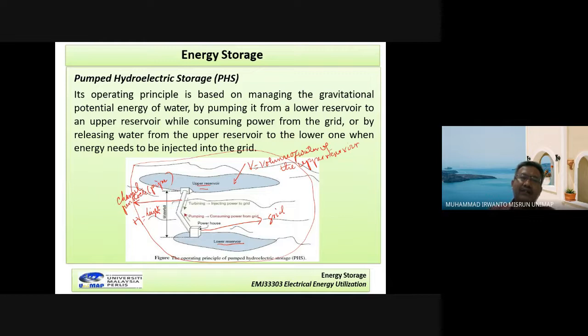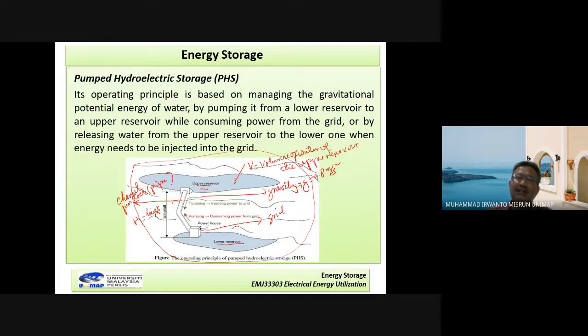Now, how about the energy that will be stored by this pumped hydroelectric storage? Remember, between the upper reservoir and lower reservoir there is a height of the waterfall. And then water can flow because of gravity, gravity G, 9.8 meter per second squared. So this upper reservoir has a volume of water, V in here.